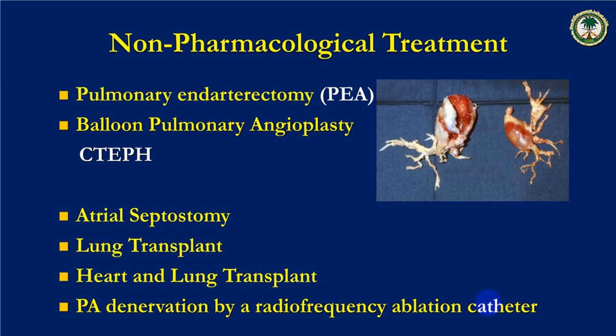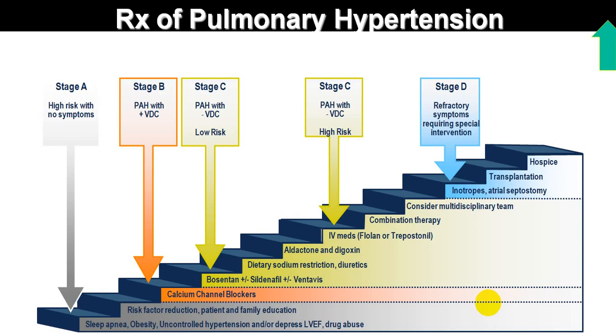Pulmonary artery denervation is recently being tried. Radiofrequency ablation catheter is being utilized to reduce pulmonary hypertension. These are all the treatments. And depending upon the stage A, stage B, stage C, low risk, high risk, these are all the treatments which are being advised.